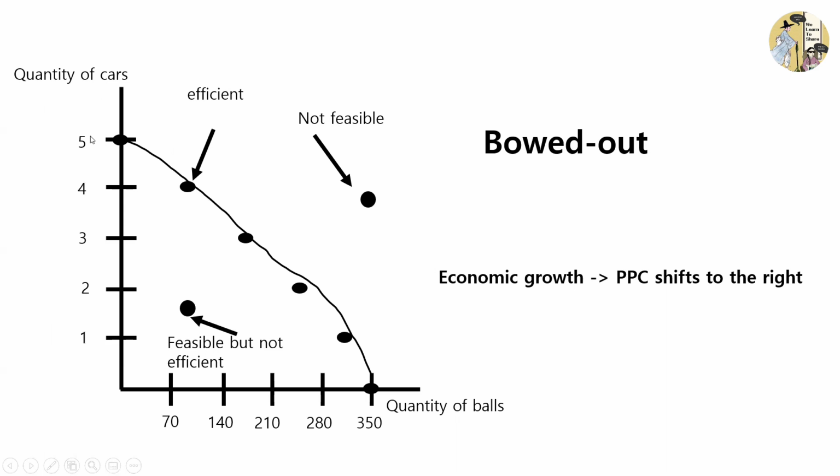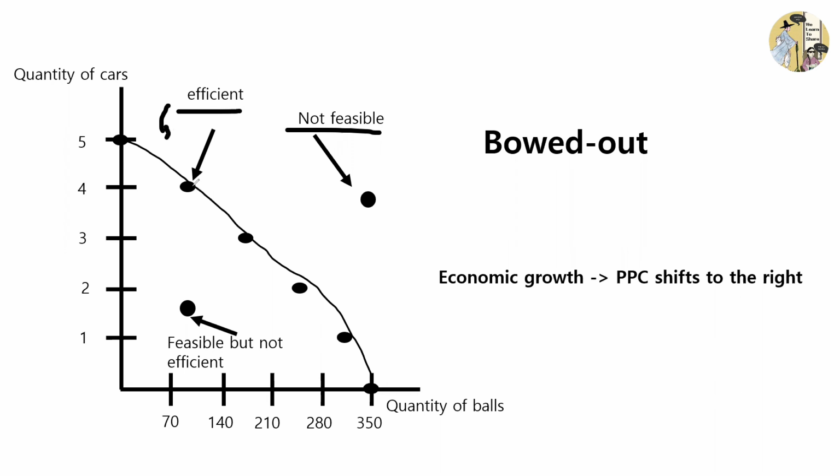And you can see that if we decide to produce 5 cars, we can't produce any balls. And if we decide to produce something like 3 cars, we can produce something like 150 balls. And now you can see some labels written, like efficient, not feasible, and feasible but not efficient. So what do these mean? Let's take a look at efficient first.